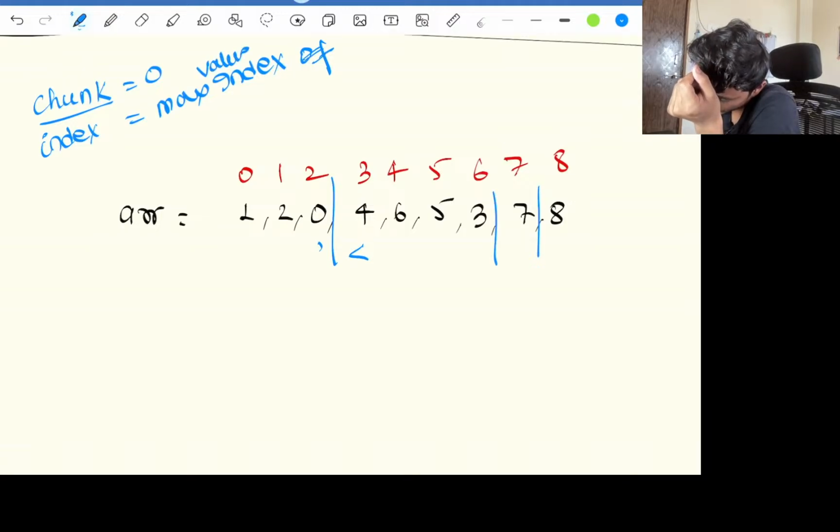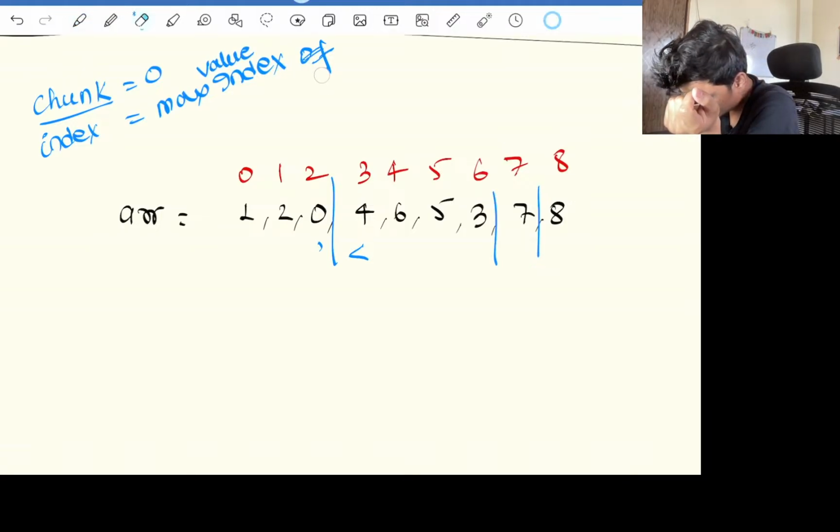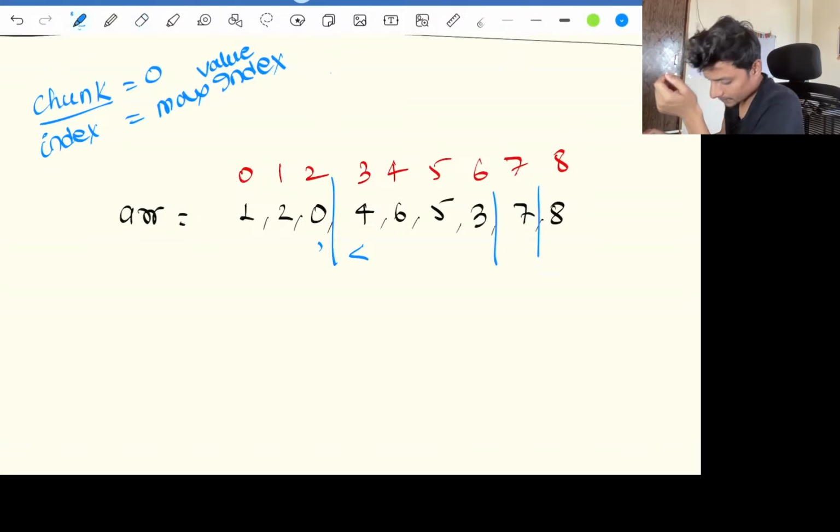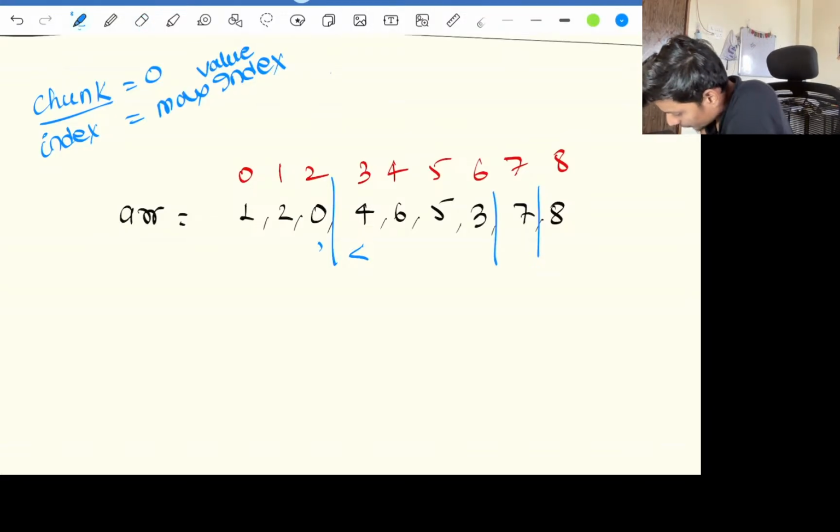I'll explain what value index means over here. Just bear with me. Meanwhile I'll erase a couple of things to make sure that you guys are learning well.